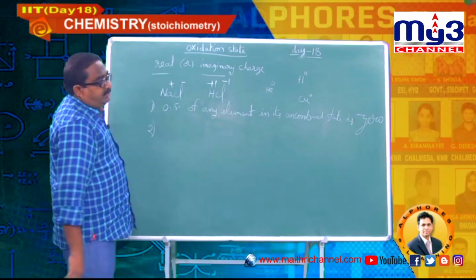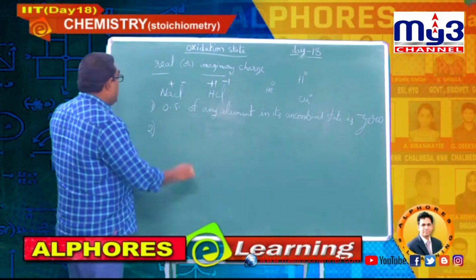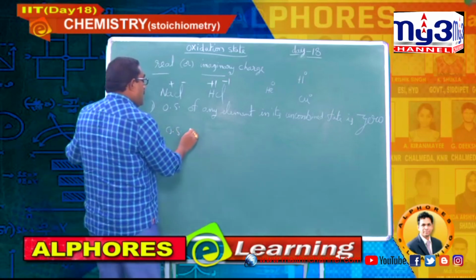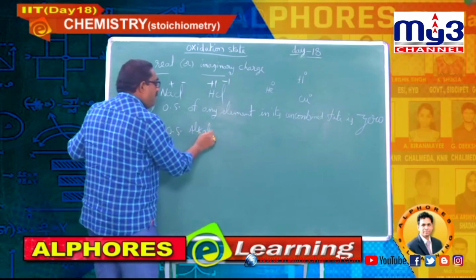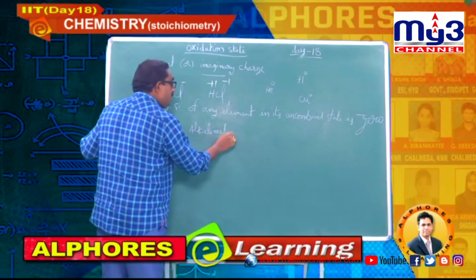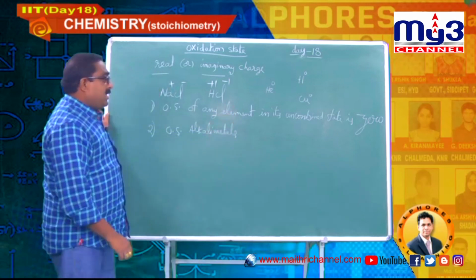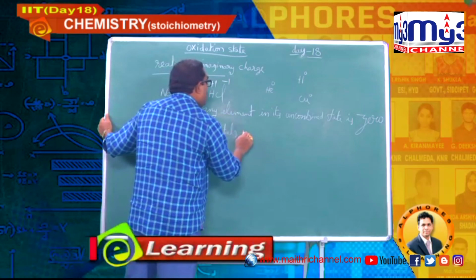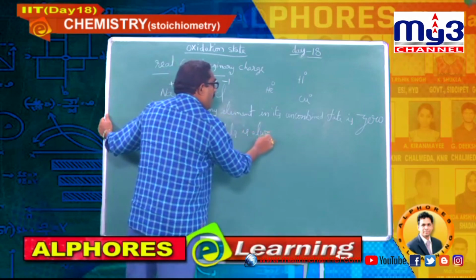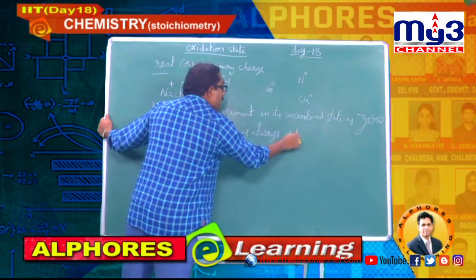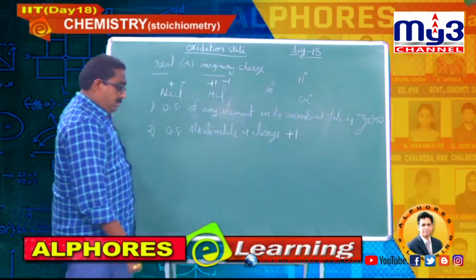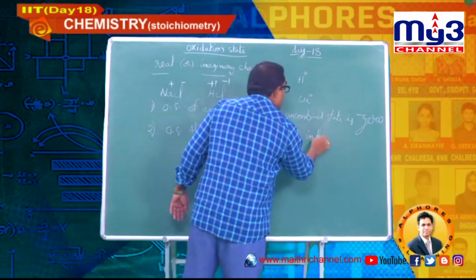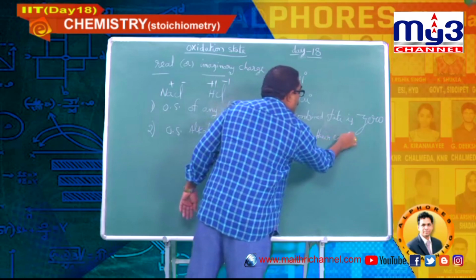Number 2. Oxidation state of alkali metals is always plus 1 in their compounds, whatever the compounds might be.